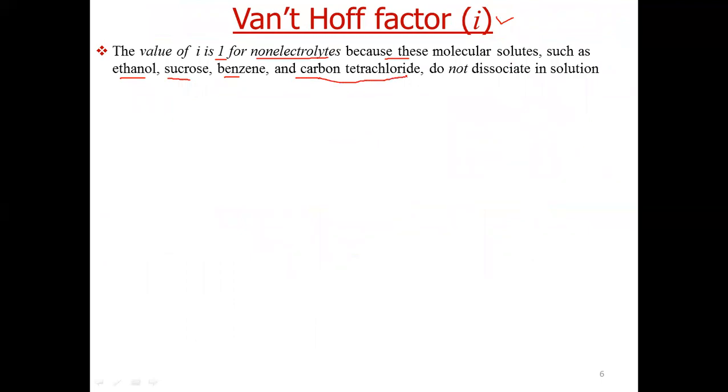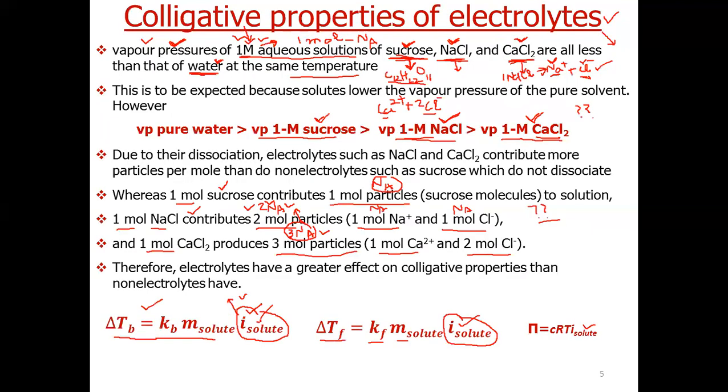All these molecules are non-electrolytes, so for these molecules the value of i will be 1. If the value of i is 1, the relation will again become delta Tb equals Kb into m, which is familiar to us. That holds true for non-electrolytes.